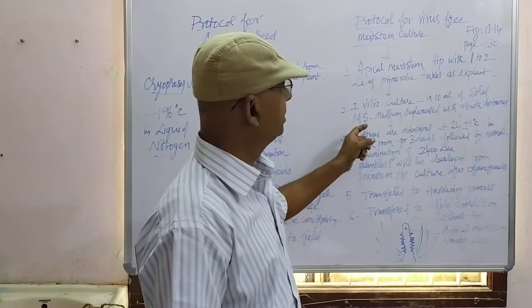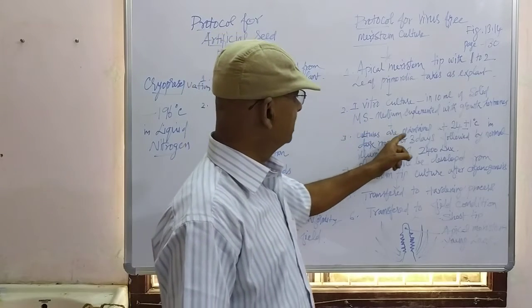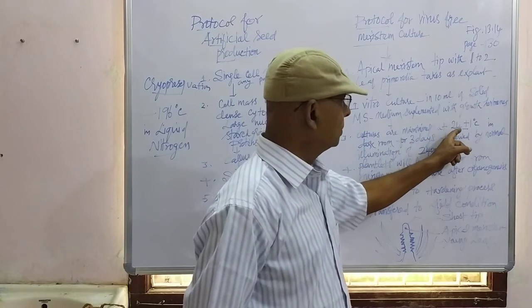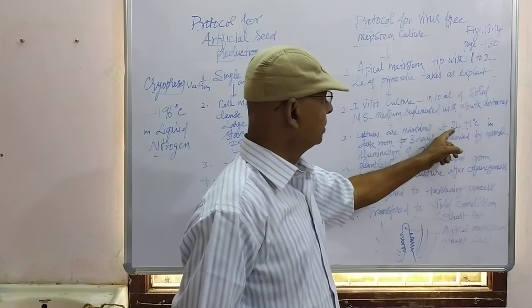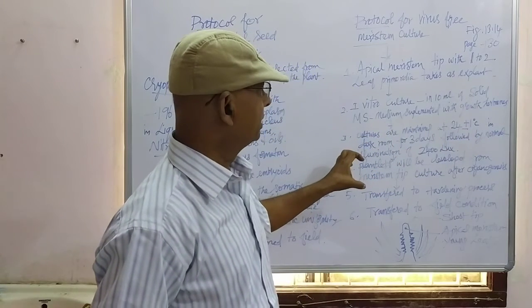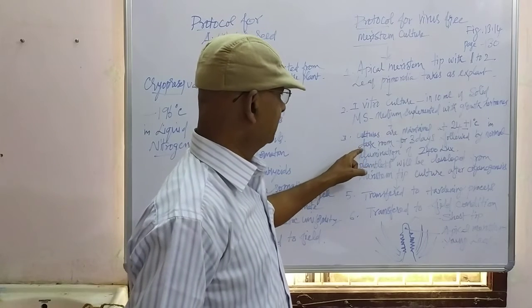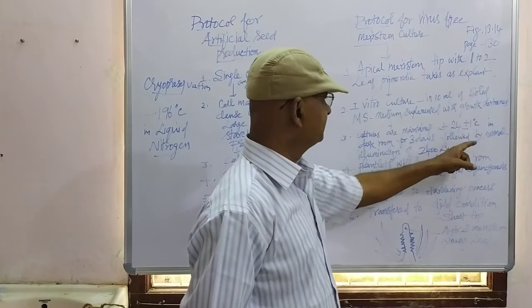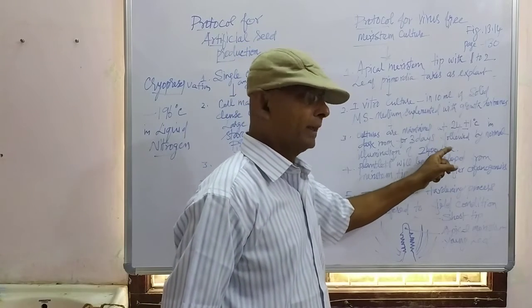Along with MS medium, growth hormones should be supplied. Cultures are maintained at 24 plus or minus 1 degree C, that is the incubation period, and maintained in the dark room for 3 days, followed by natural illumination of 2400 lux.